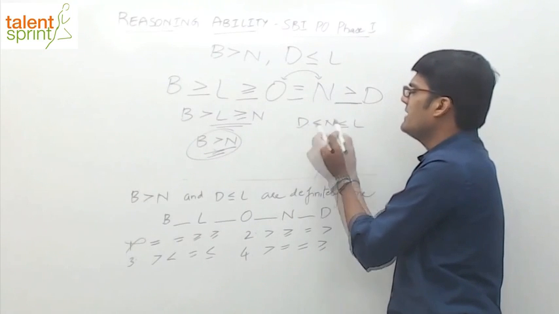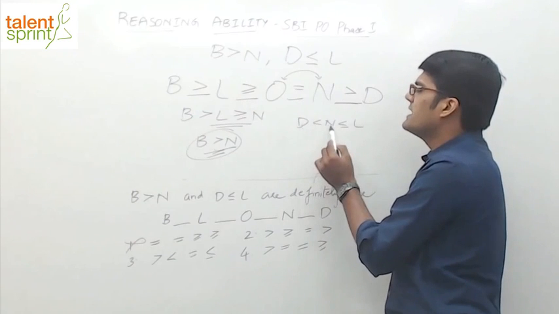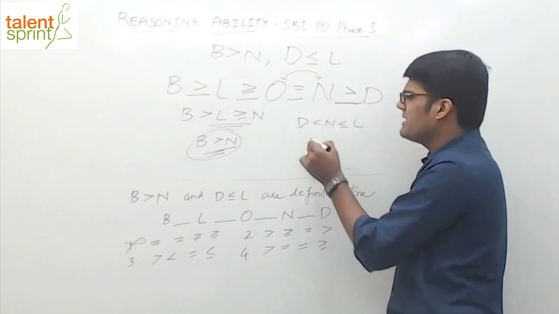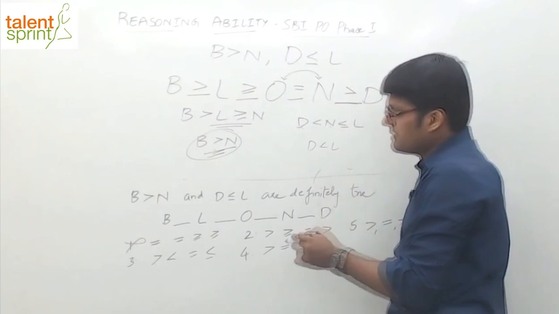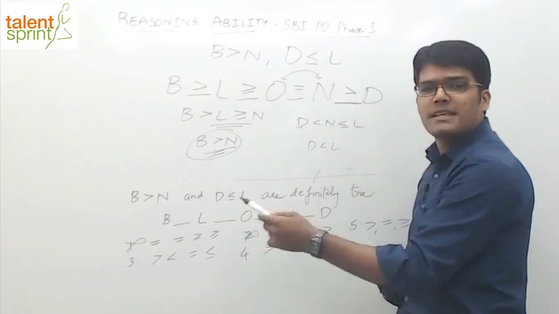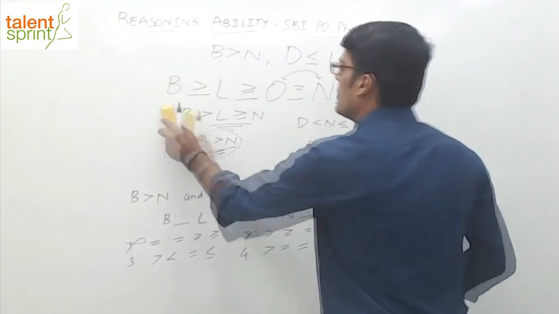Now, if you compare D and L, what is the result that we get? D less than N, N less than or equal to L, which means D is less than L. But what is our requirement? Less than or equal to L, which means the second option is also wrong. So this way, keep verifying the answer options. Let's now move on to the next one.